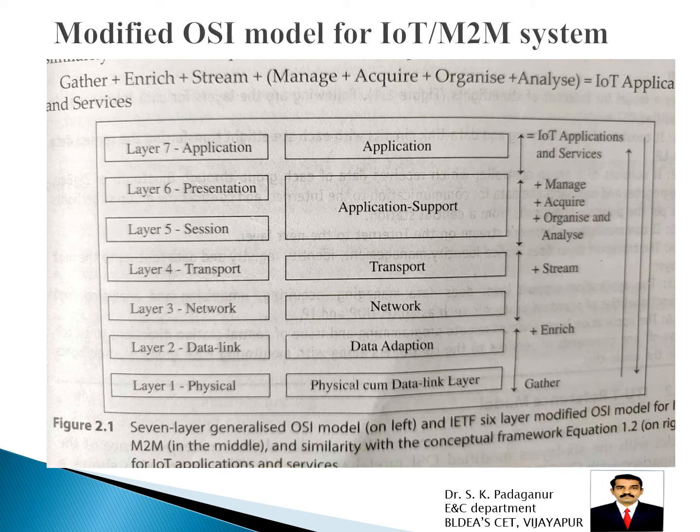And with the conceptual framework equation, we have to follow the second equation, that is for enterprises and processes. So gathering, enrichment, stream, and manage, then application. This is how we can convert the modified ISO OSI to the IoT system. Now coming to the second important thing with respect to IoT, before going to this